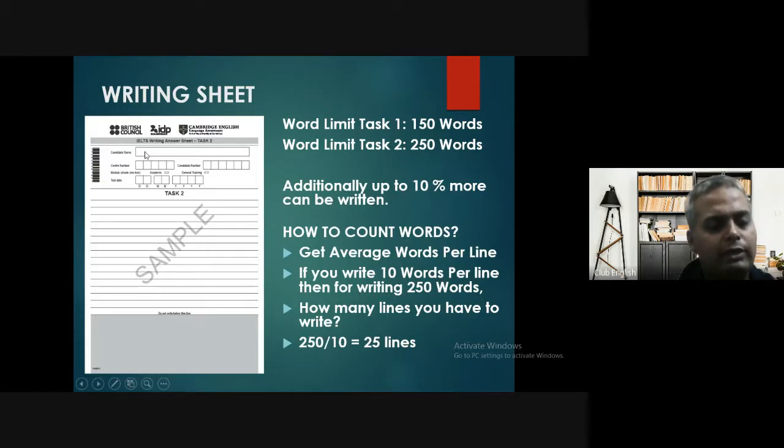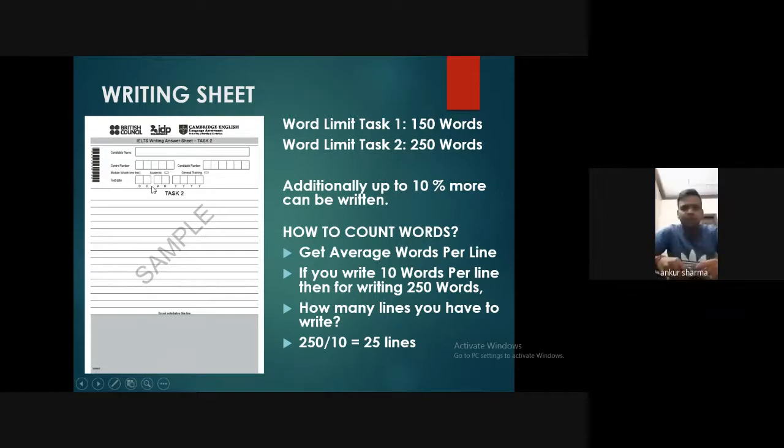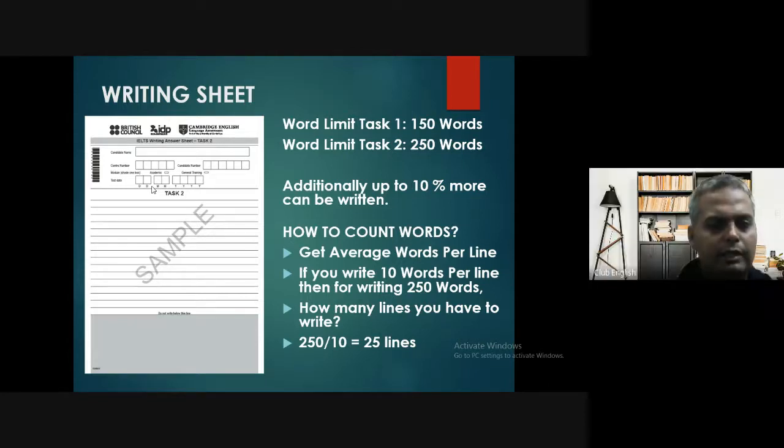Here you need to write your name, the center number, the candidate number. Sir, I need to add something. There are two sheets. Task one is white and task two is colored, a light yellow. A little difference is there, just to let you know. Good, thank you. Because Ankur has recently attempted, he knows better. Okay, so the color can change between task one and task two, but the sheet would remain the same.